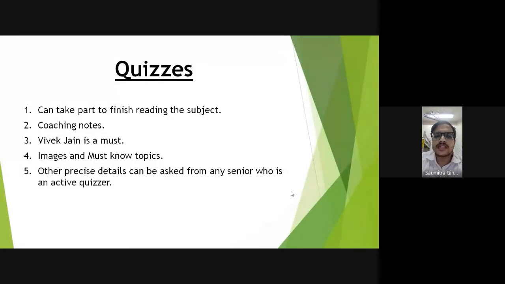And the review book for PSM is Vivek Jain. So you have to read that, because in quizzes also they ask a lot of facts; they haven't shifted to a clinical approach pattern. So Vivek Jain gives a lot of facts. You have to read that. There are a lot of images in Vivek Jain, a lot of MCQs. You have to solve those.